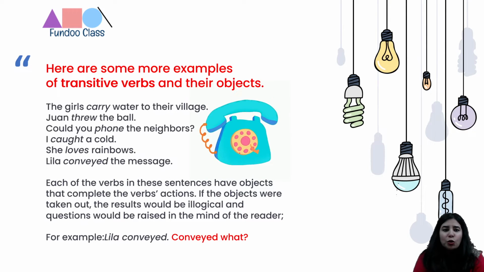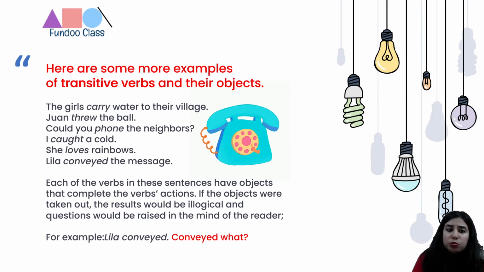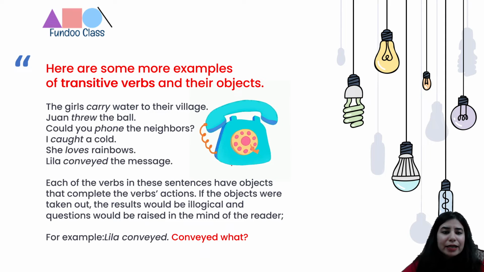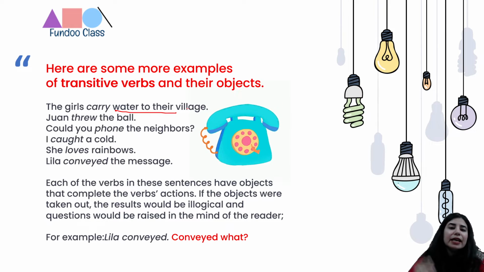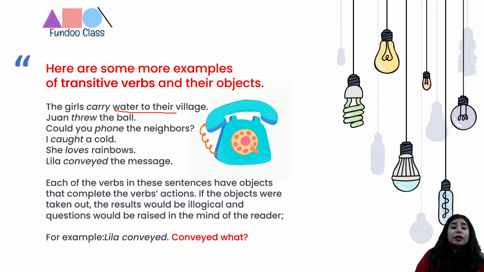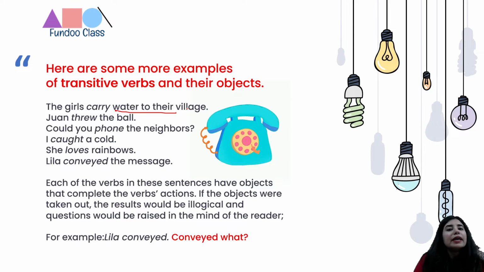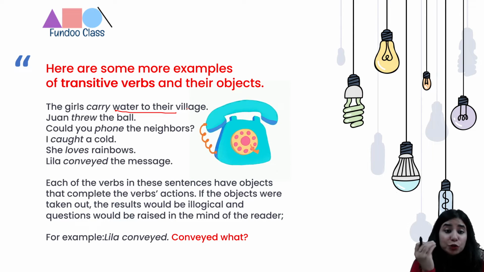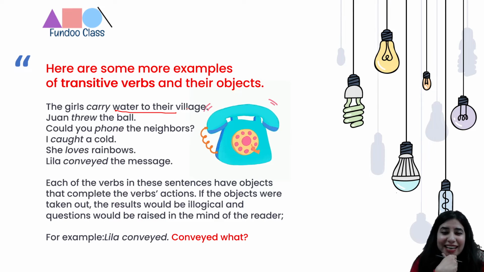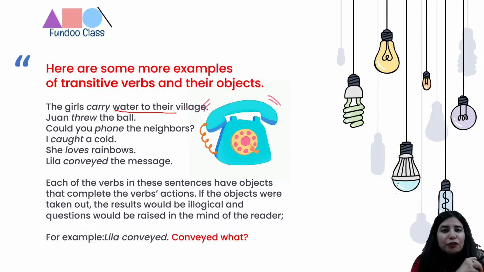So let's see what these examples are all about. The girl carries water to their village. Now, if you are taking a look at the sentence, and I remove this particular portion, is the sentence making sense to you? Then you will say, ma'am, what is the girl carrying? I don't know. Right? So the girl might be carrying anything. The moment you put water there, it would make sense. So water is an object, right? So carry is the transitive verb and water is the object in the statement. So this is a typical example of a transitive verb.